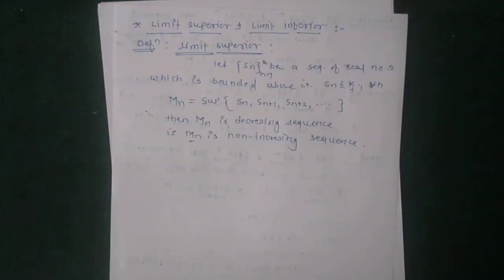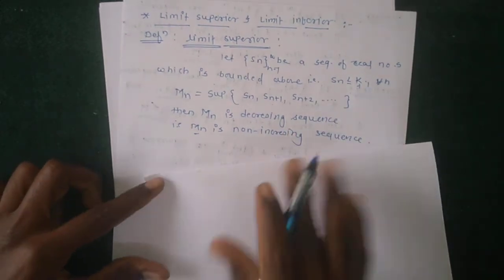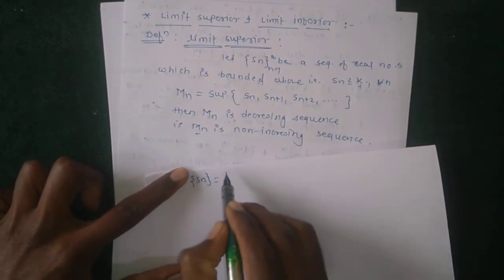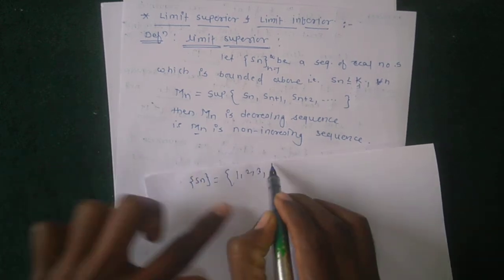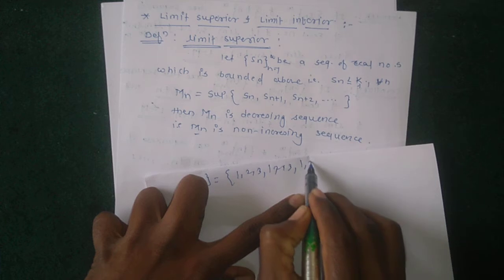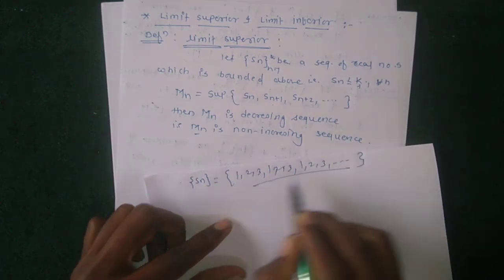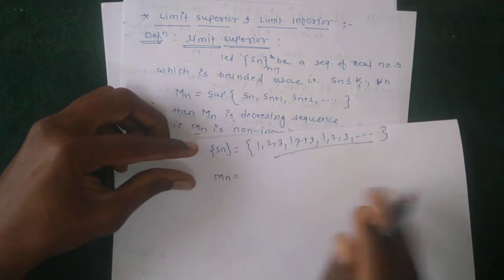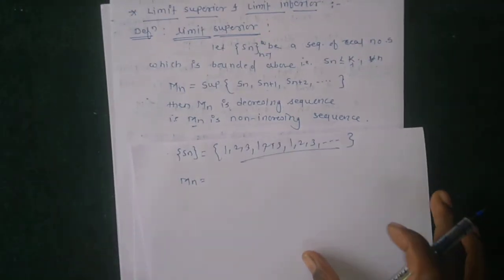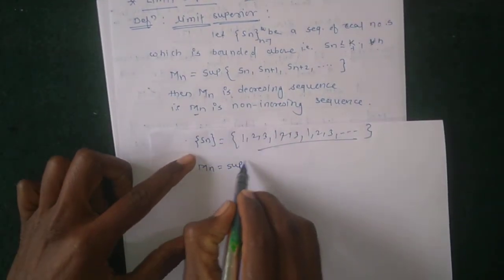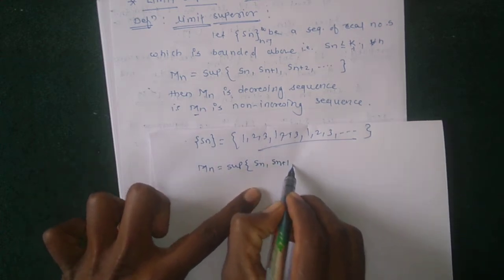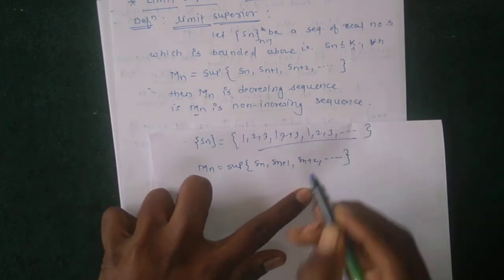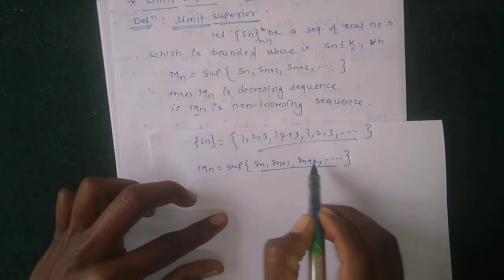Suppose a sequence is given. Suppose the sequence Sn is equal to 1, 2, 3, again 1, 2, 3, again 1, 2, 3, and so on. In this way, suppose this sequence is given, and we want to find Mn. But before that, what is Mn? Mn is the supremum of Sn+1, Sn+2, and so on. In this way, it means the supremum of all these elements.